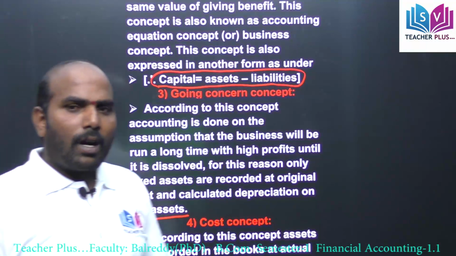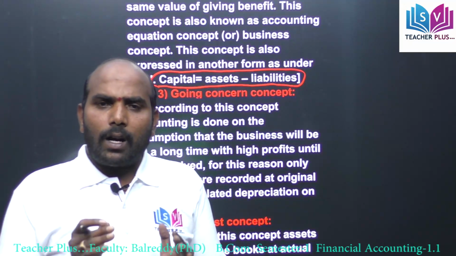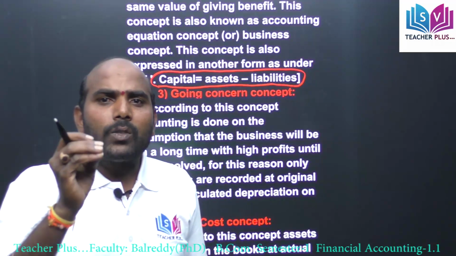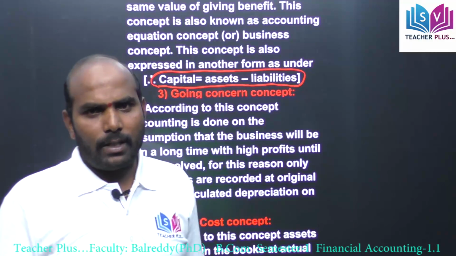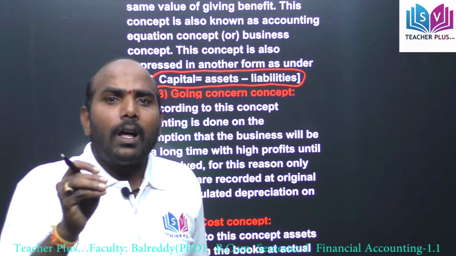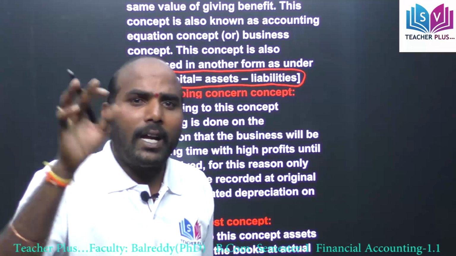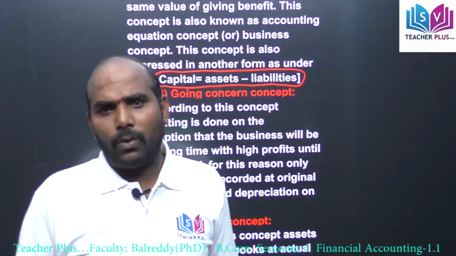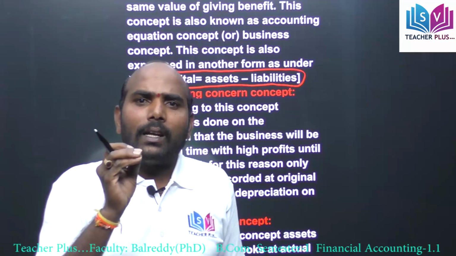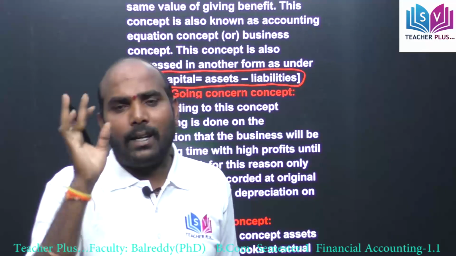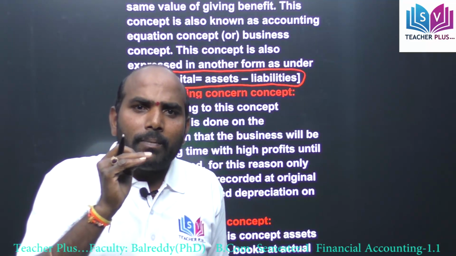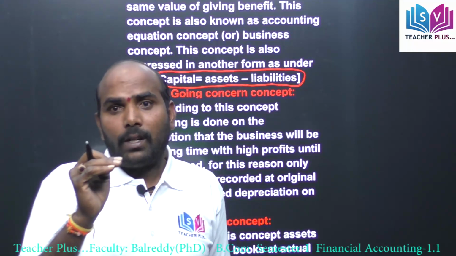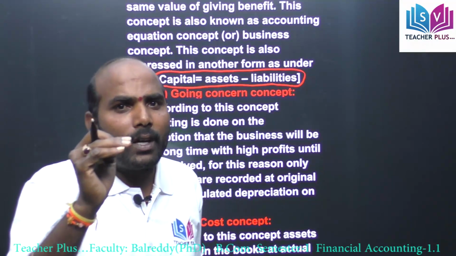Then next one, cost concept. According to the cost concept, we record only the actual cost of the asset. We do not record on the basis of the performance of the asset, and also we do not record on the basis of the market value. Why? Because the market value will fluctuate. That is, the market value will increase or decrease. But whenever you purchase, you have to record the actual cost of the asset only.